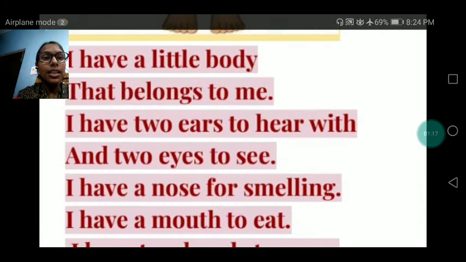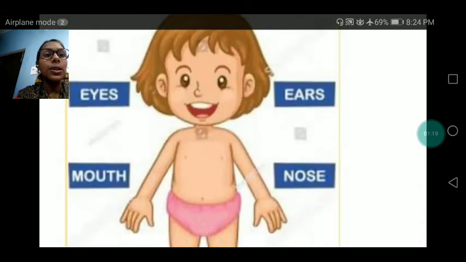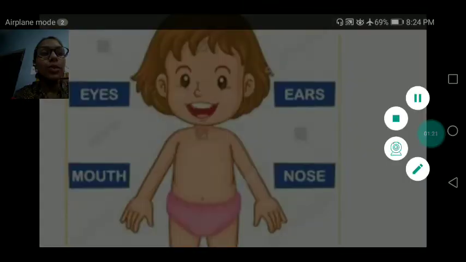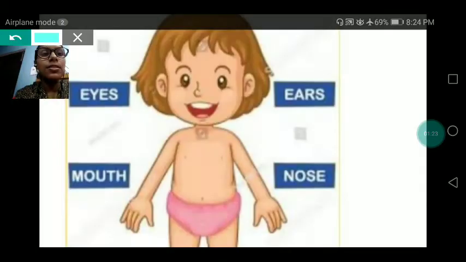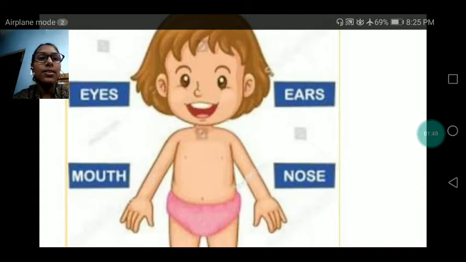You can see all the things available in the body. Two ears, 2 eyes, 1 nose, 1 mouth, 2 hands. Yes, all the things which are mentioned in the poem, we have in our body parts.